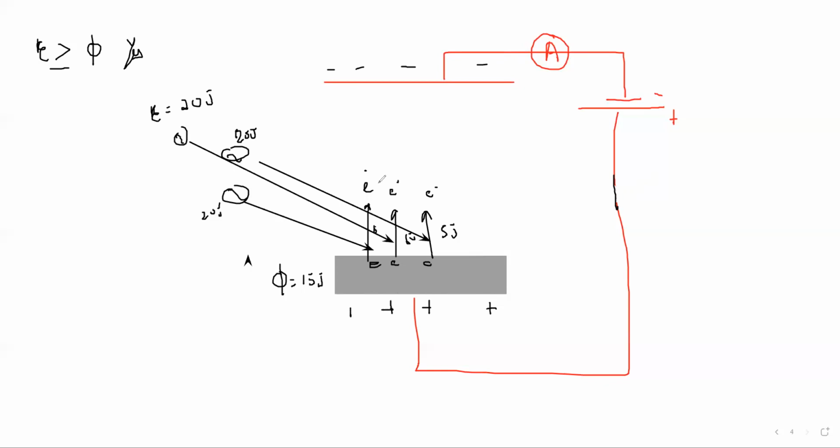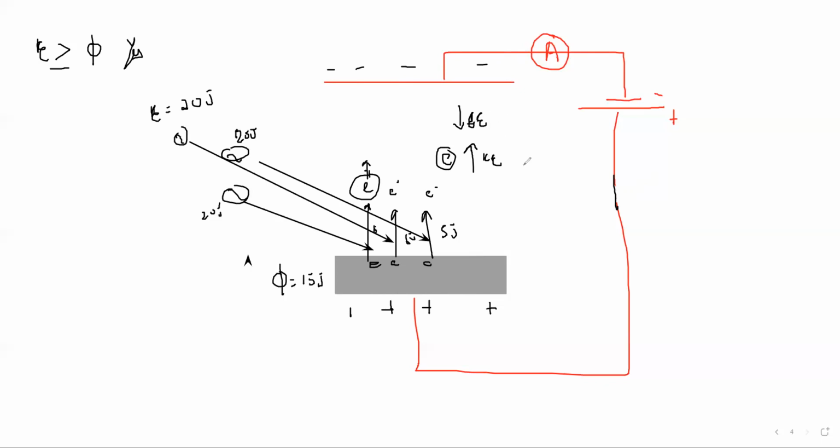Like charges repel each other. These electrons experience a repulsion from the negative electrode. So this electrode will try to stop the electron. But under what condition will it stop? It will stop the electron when the kinetic energy of the electron balances with the electrical energy, the work done by the electric field.